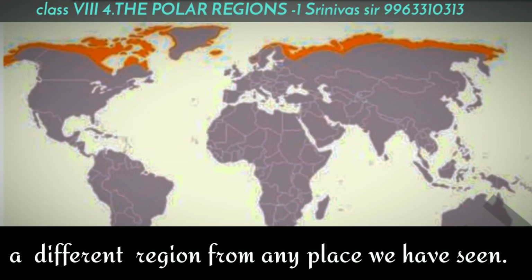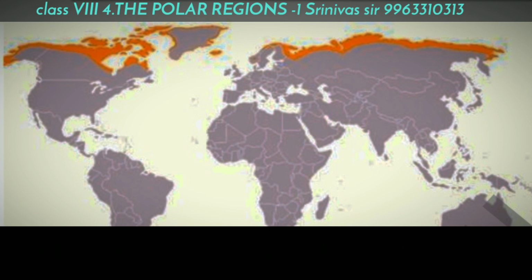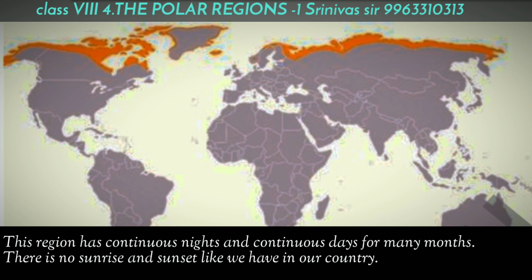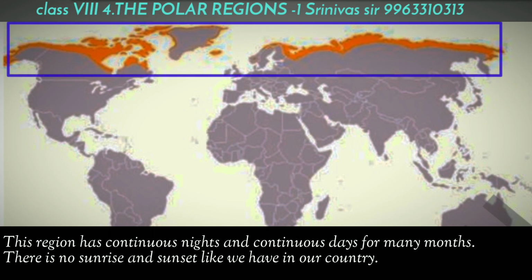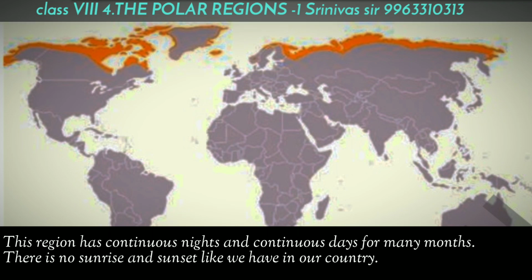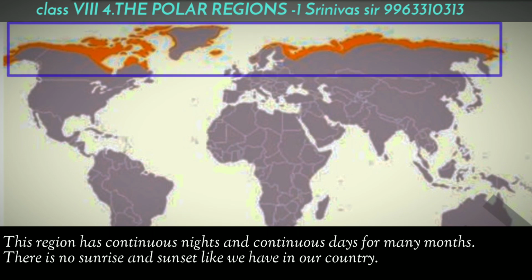These people live in a region which is entirely different from any place we have seen. This region has continuous nights and continuous days for many months. There is no sunrise and sunset like we have in our country. Dear children, in our country we experience day and night, 12 hours day, 12 hours night. But in this region, there is no night for some days and there is no day for some days. Continuous nights and continuous days for many months.